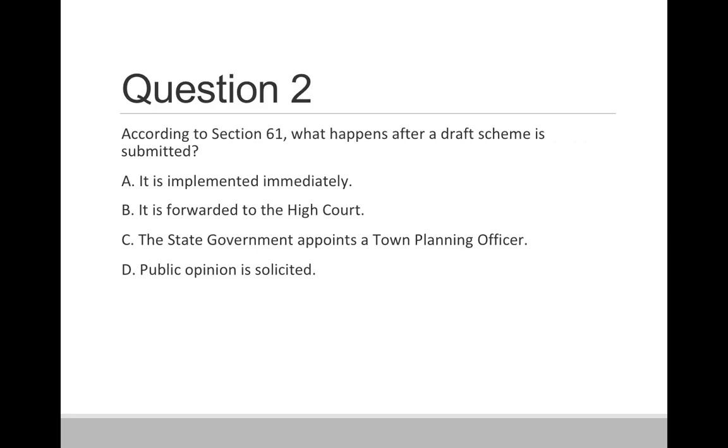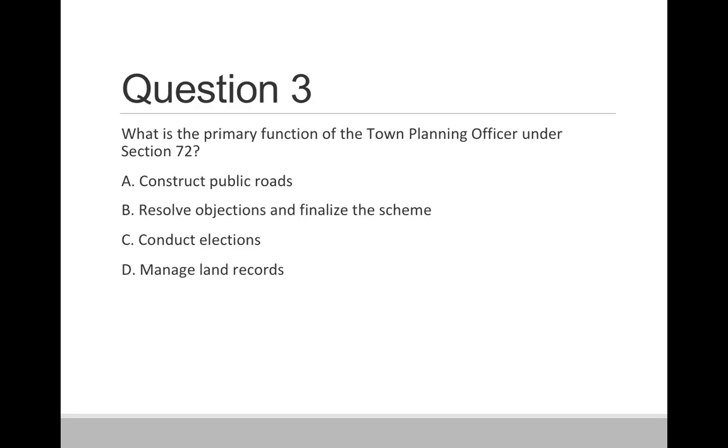Question 2. According to section 61, what happens after a draft scheme is submitted? Option A, it is implemented immediately. Option B, it is forwarded to the High Court. Option C, the state government appoints the town planning officer. And option D, public opinion is solicited. So the answer is option C, the state government appoints a town planning officer.